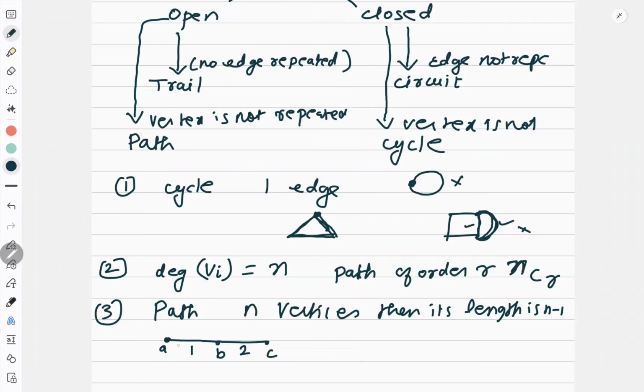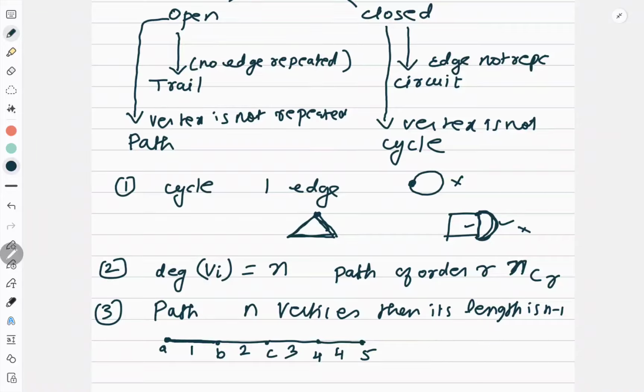And I know in a path a vertex cannot be repeated. So in a path every vertex is followed by one edge. So if there are three vertices, excluding the last vertex, then there will be two edges. If there are four vertices, then there will be three edges. If there are five vertices, I will have four edges.